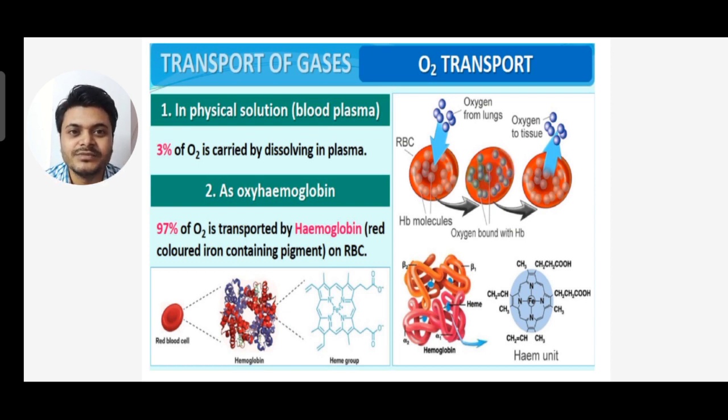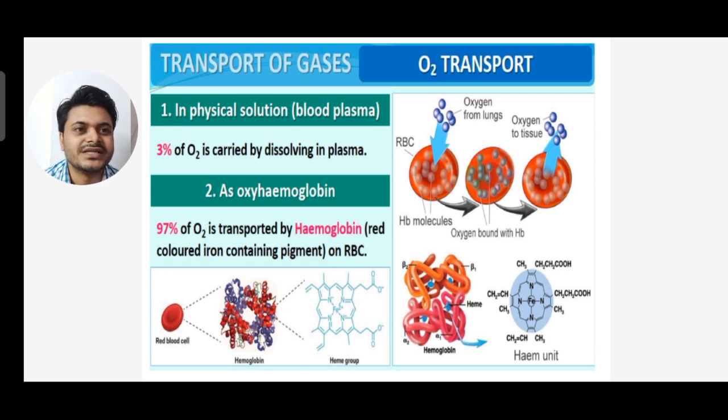As oxyhemoglobin, 97% of oxygen is transported by hemoglobin, a red colored iron containing pigment in RBC. So out of 100% of oxygen, only 3% is carried by blood plasma, and 97% is transported by hemoglobin present in the RBC.